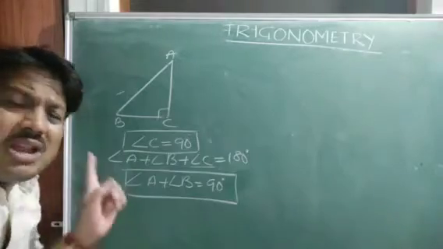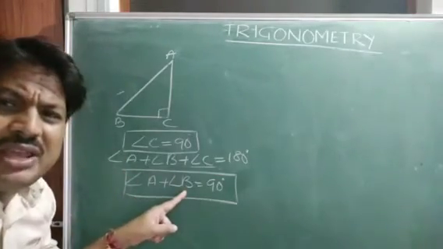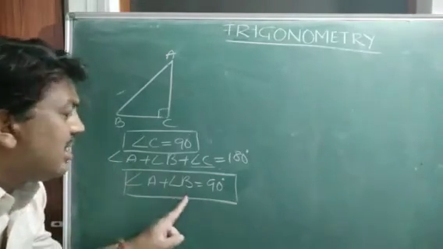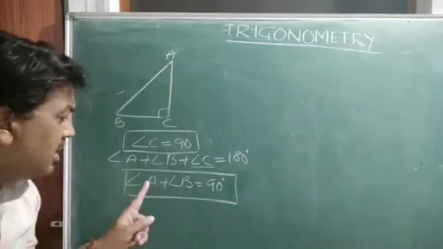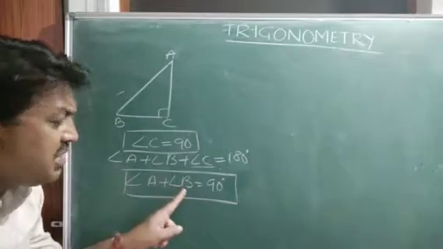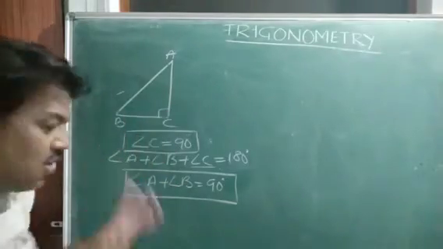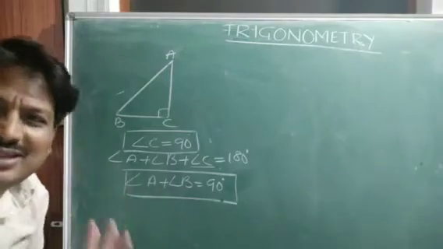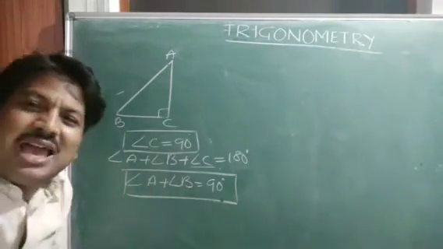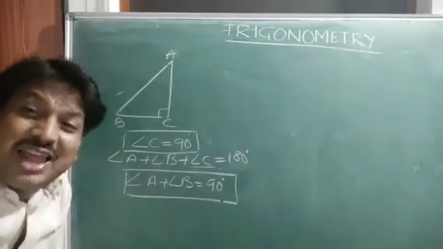And children, when angle A plus angle B is 90, it means both angle A and angle B should be less than 90 degree. Why? If angle A has to be 90, B should be 0. Is it possible? No. If angle B is 90 degree, angle A should be 0. That is also not possible. If one of the angles becomes 0, there is no formation of a triangle.